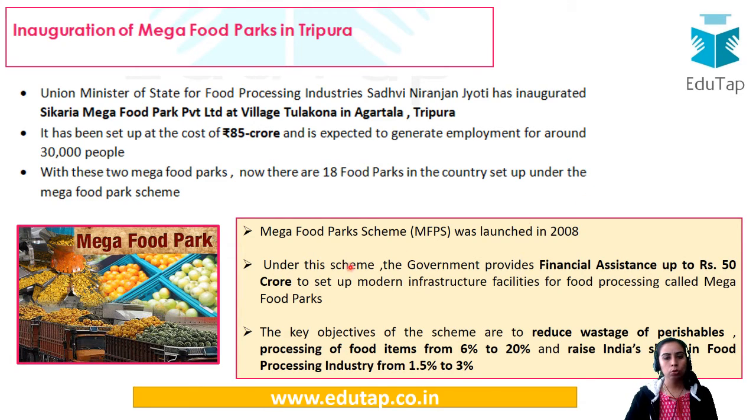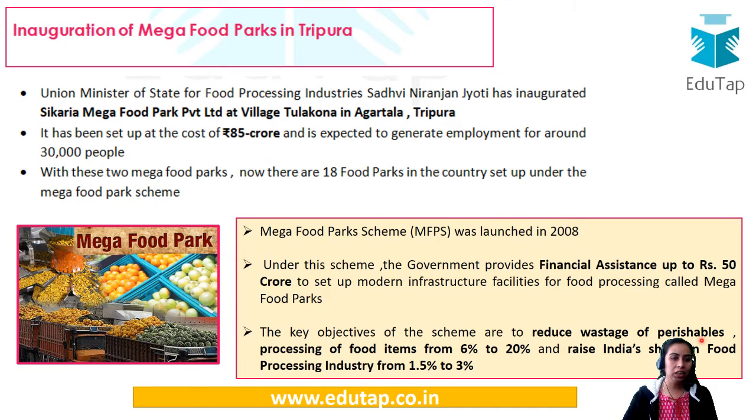Okay. About the scheme, you can see here it was launched way back in 2008. The government is now giving a boost to the food processing industry, as it is being touted as the sunshine industry. That means India has major scope, being an agricultural country. The government is providing financial assistance of up to rupees 50 crore to set up the various infrastructure facilities required for the processing of food. The key objective is to reduce wastage, obviously of perishables, because we do not even have the storage capability. So perishable foods, horticulture, is a very important part here.